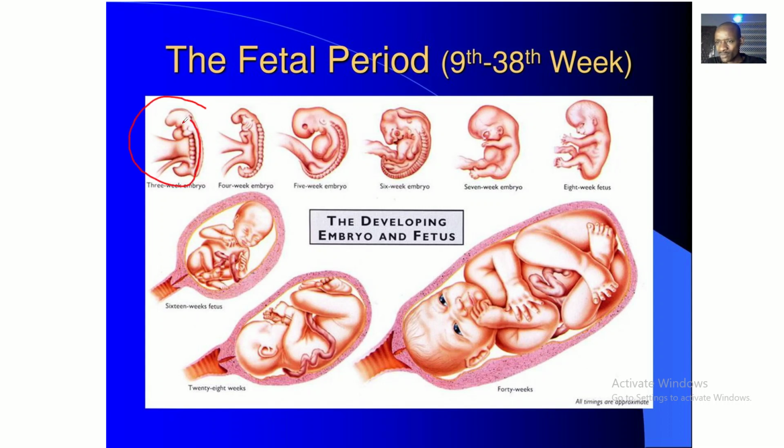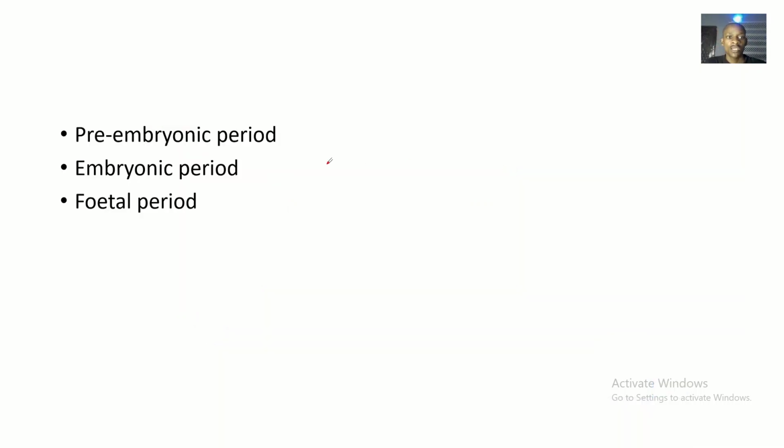A 3 week embryo, just like we discussed, is in the embryonic period. The embryonic period is from 3 to 8. Then from 9 to whenever you are giving birth is the fetal period. The pre-embryonic period is the first 2 weeks, week 1 and week 2. So, just a recap, we have the pre-embryonic period, the embryonic period, and the fetal period.